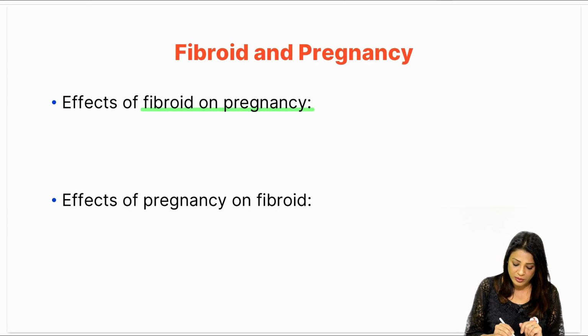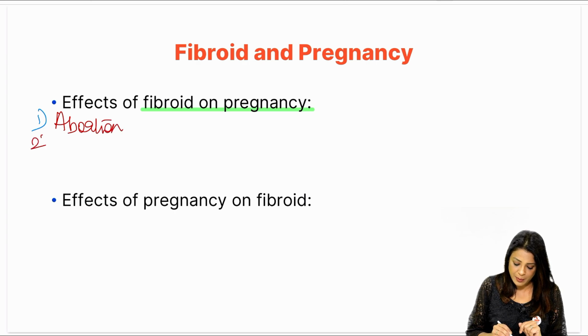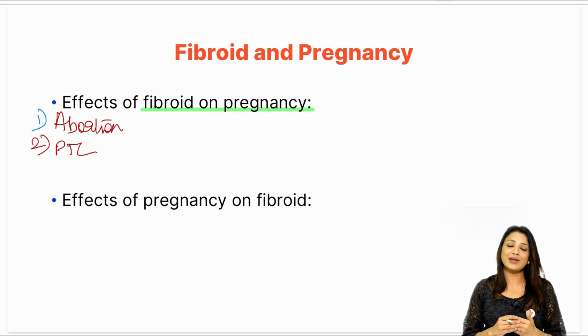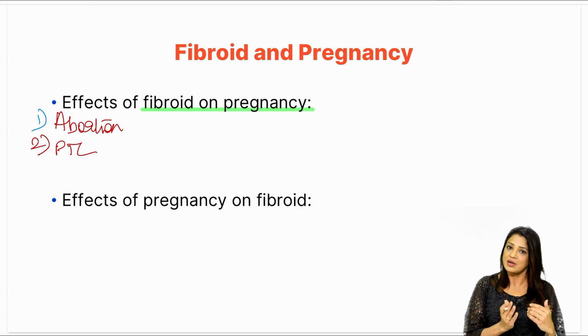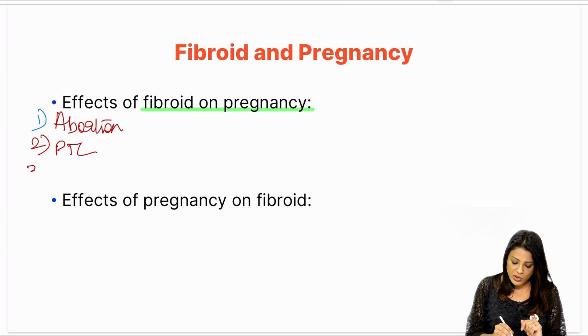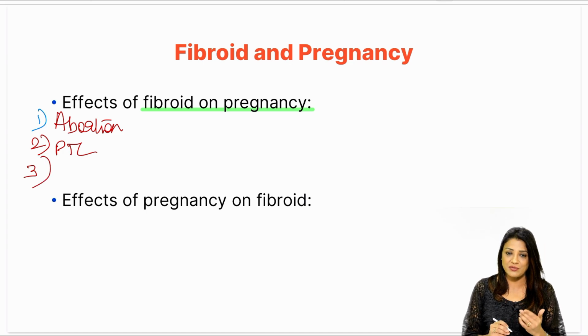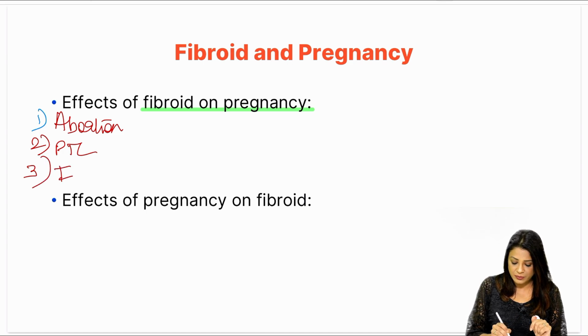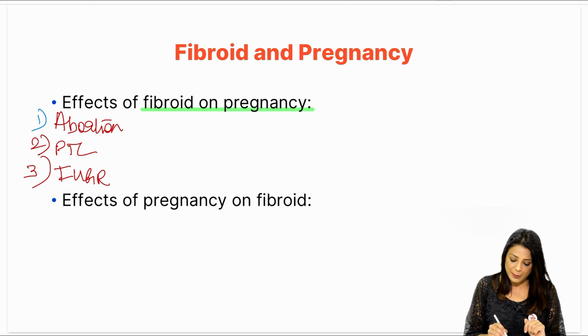First of all, it can abort, right? She can abort. So, abortion. If not abortion, then what else can happen? It can be a preterm labor. So, it did not let the pregnancy go up to 9 months. So, either it aborted in the first 24 weeks, that is the definition of abortion, or it led to preterm labor. What else can it do? Because it is not giving enough nutrition, it can lead to IUGR. Okay? The growth of the baby might be hampered.